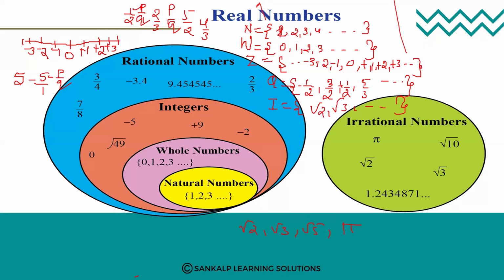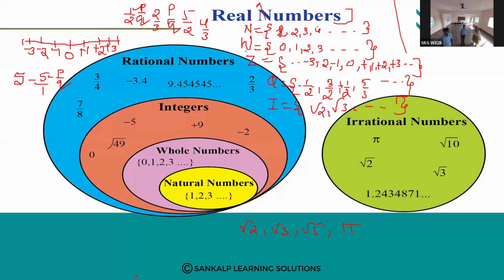If you consider natural numbers, whole numbers, integers, rational numbers and irrational numbers, all the numbers together are what we call real numbers. Real numbers include all the set of numbers. So in real numbers, natural numbers, whole numbers, integers, rational and irrational numbers, all types of numbers are there. That set of numbers we call real numbers.